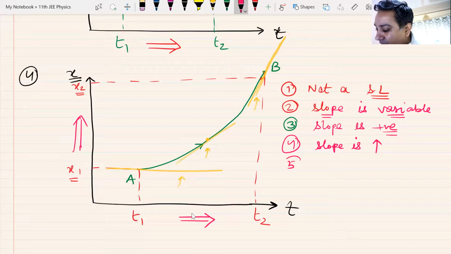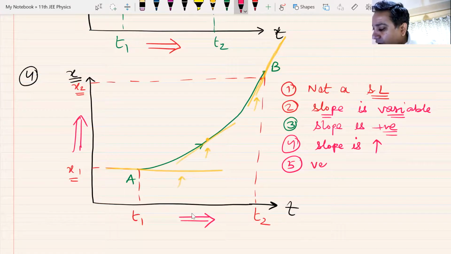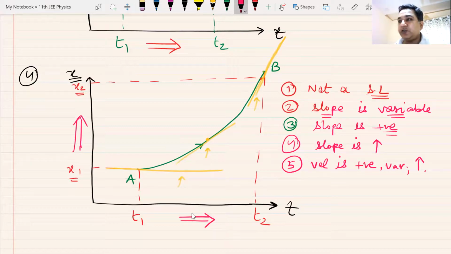Now, since we have talked about slope, let us now convert that slope into velocity. So let us talk about the velocity. Let us have the velocity points quicker in one sentence. Velocity is positive, variable, and it is also increasing. Yes or no? Velocity is positive, velocity is variable, and velocity is increasing.